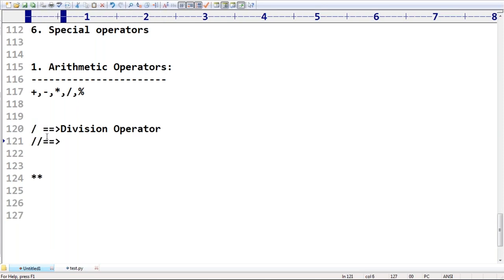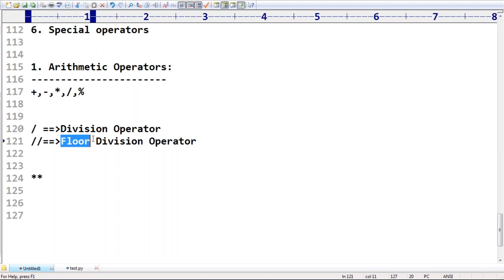I will explain with an example. Don't worry much about this one. It is called the floor division operator. I will explain what it means. Now, what is the meaning of floor division? It is always going to provide the nearest